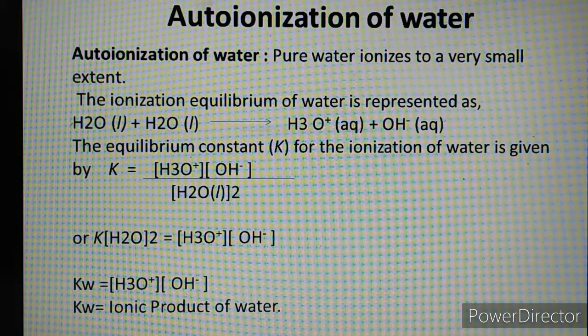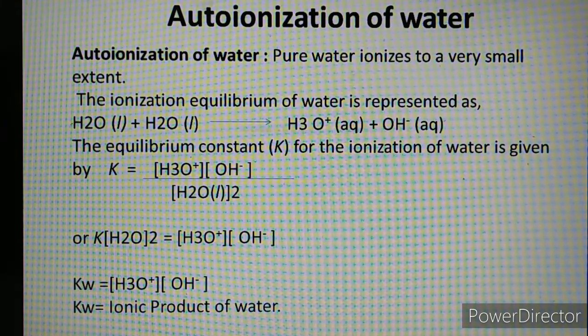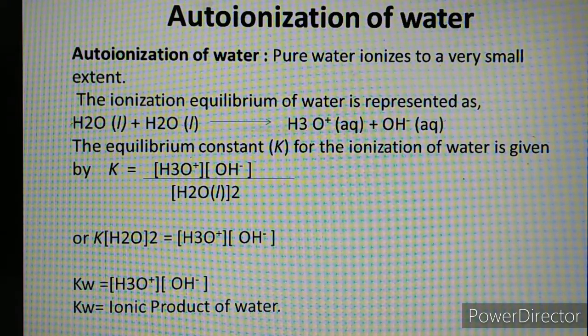So water undergoes auto-ionization. H2O plus H2O, in bracket it is given liquid state, gives the hydronium ion H3O plus aqueous plus OH minus aqueous. So this is the ionization reaction for water at equilibrium condition. H2O plus H2O gives H3O plus plus OH minus.